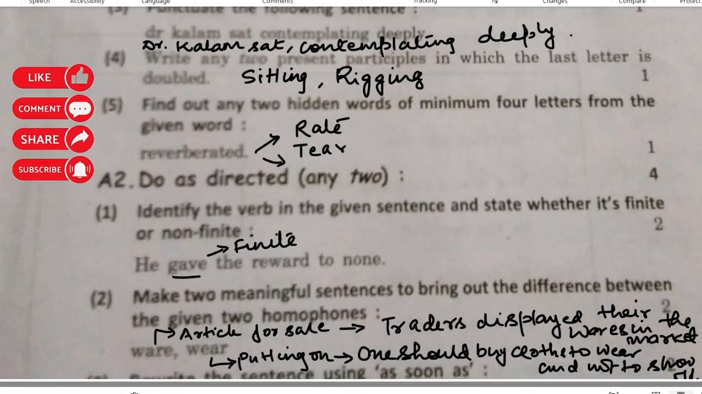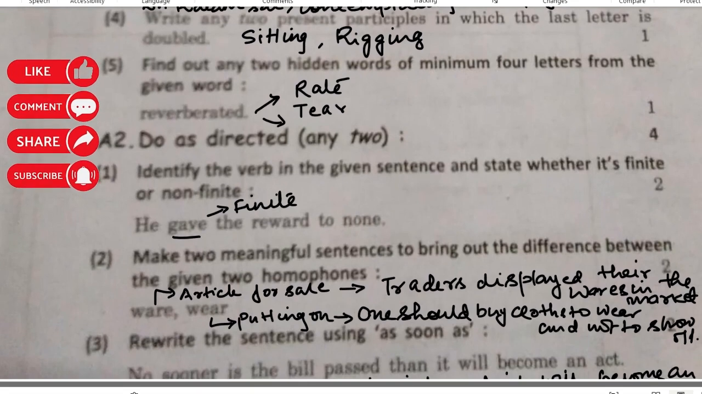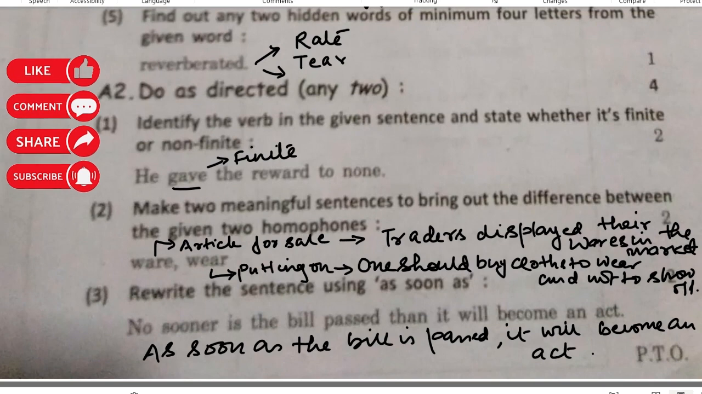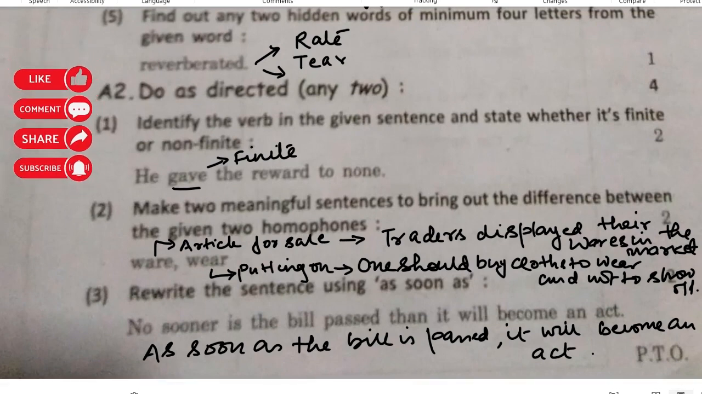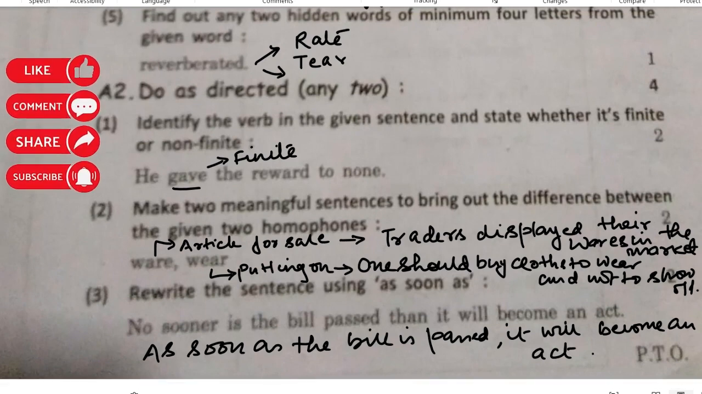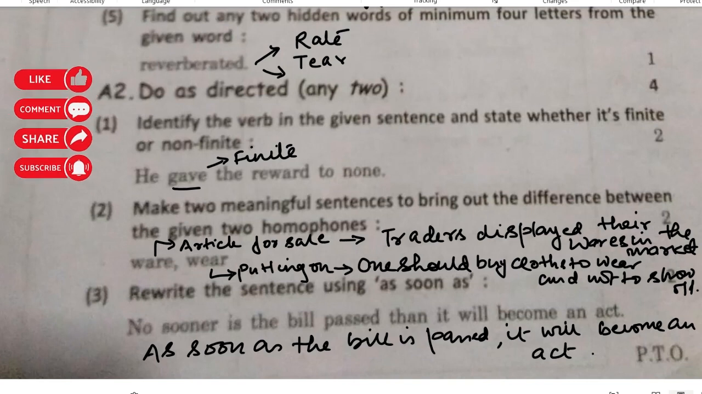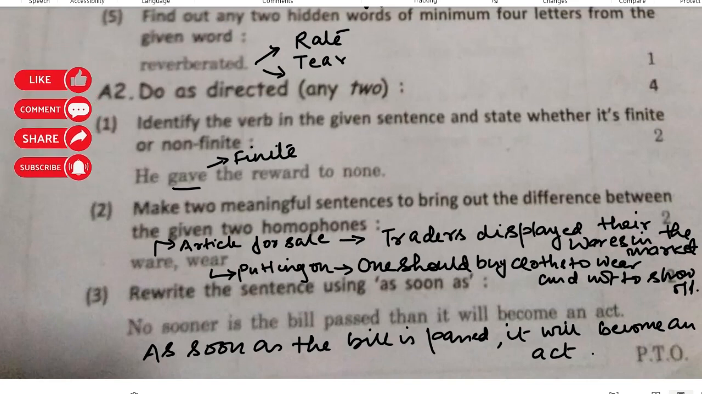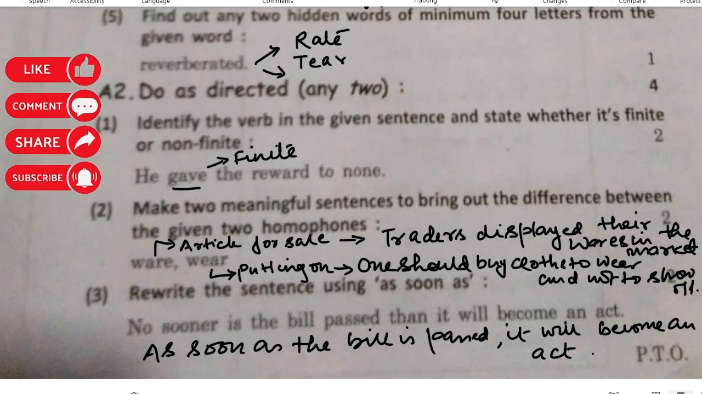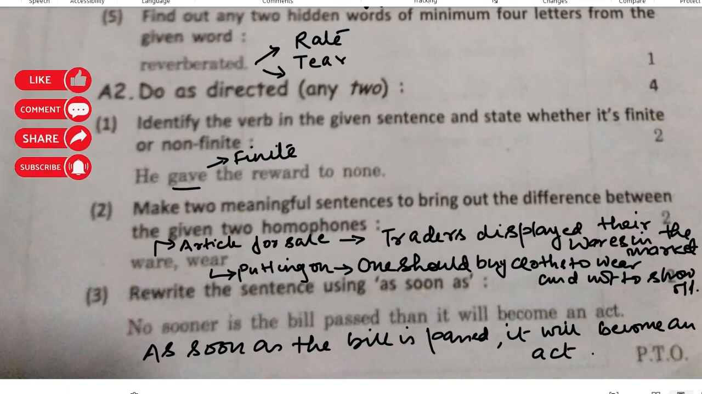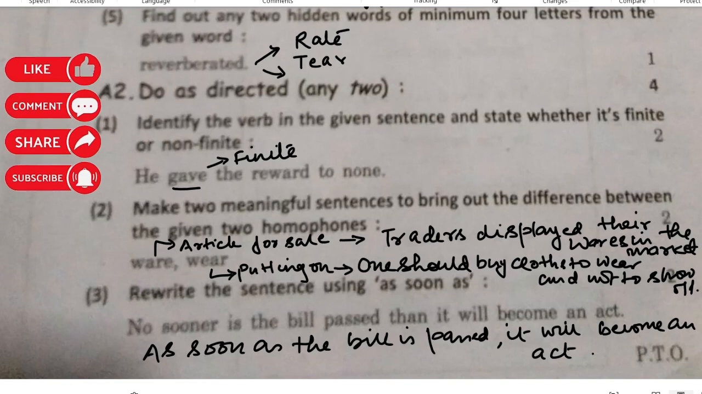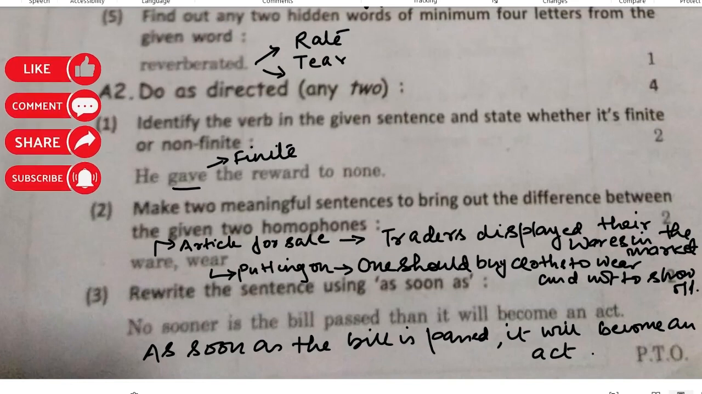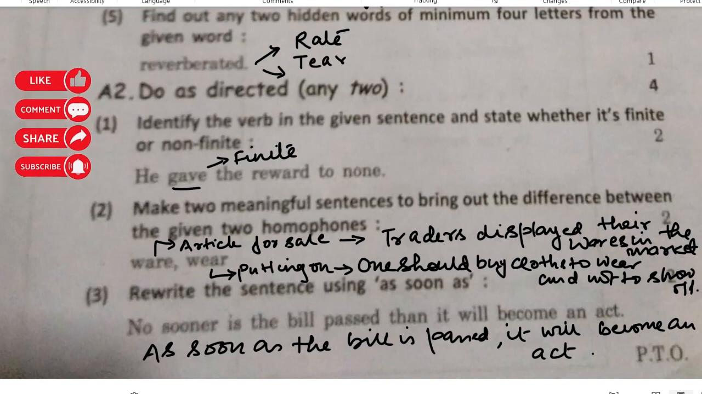Now the next question, A2. Identify the verb in the given sentence, which actually is gave, and whether it is finite or non-finite. So a finite verb is always used to represent any mood or the tense. So normally it changes its form as per the tense. We can see that gave, which is the second form of the verb give, has to be finite.